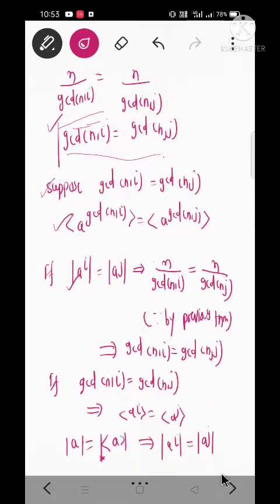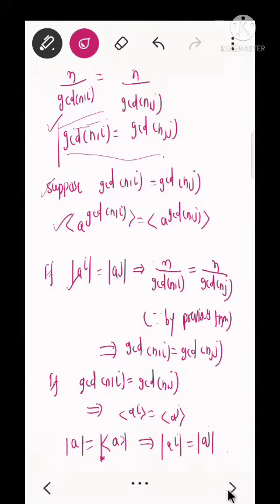So next is the corollary. Let the order of a be equal to n.